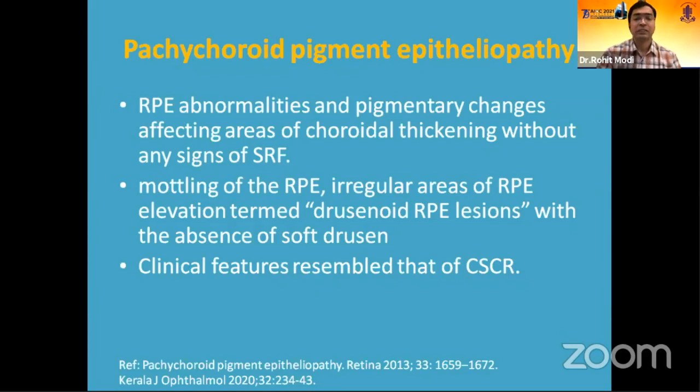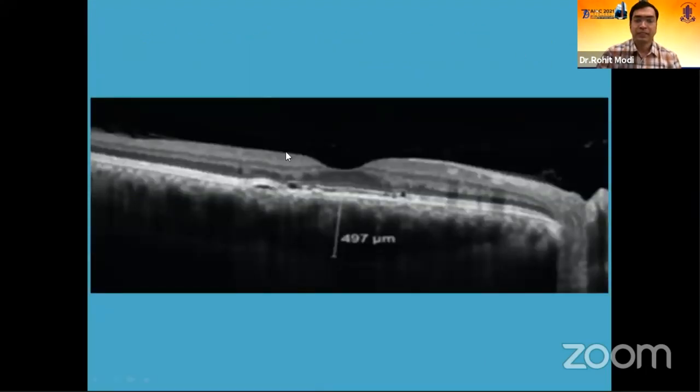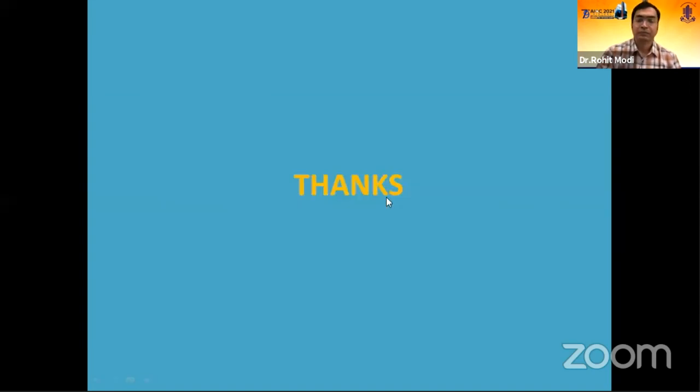The clinical features do resemble that of CSR. Sometimes these patients are falsely labeled as patients with age-related macular degeneration. It falls in the spectrum of pachychoroid. Here we can see the RPE mottling and the changes which are denoting PPE.